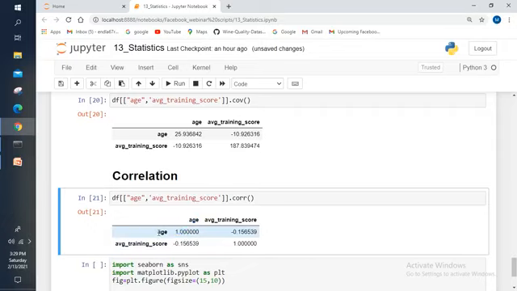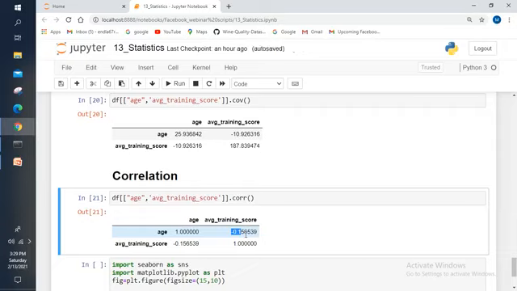And between the age and the average training score, there is a negative correlation, that is a low negative correlation. Minus 0.1 is the correlation between the age and average training score.